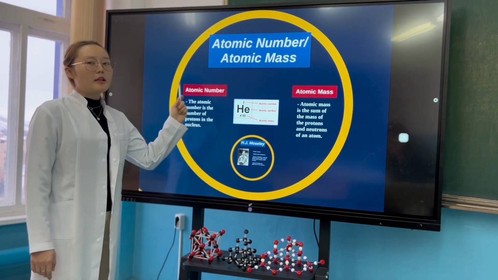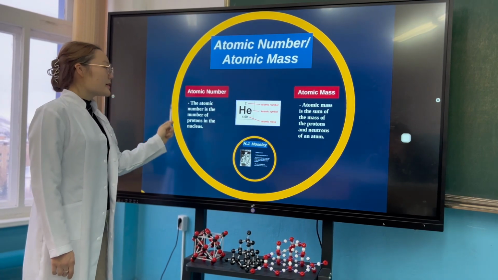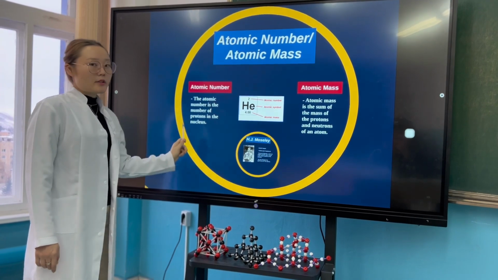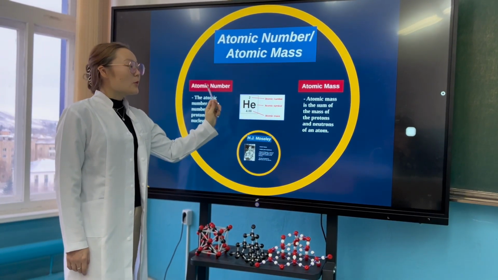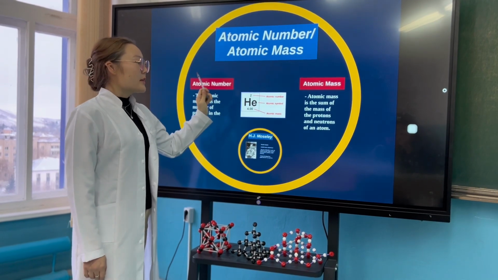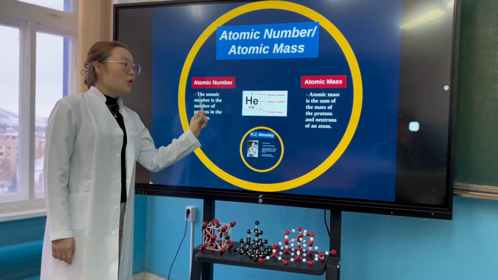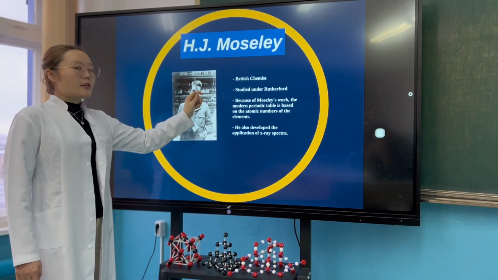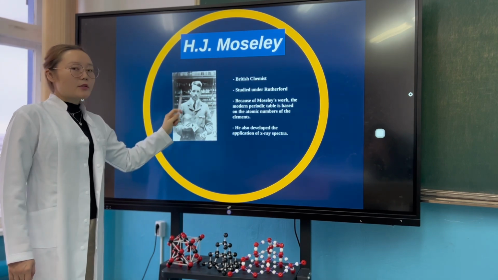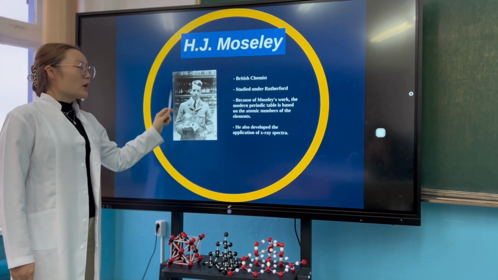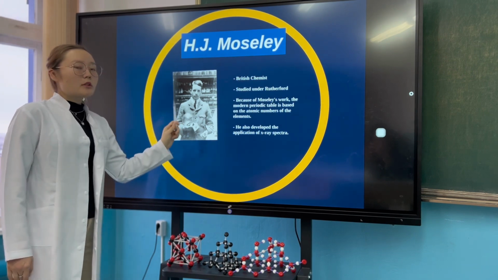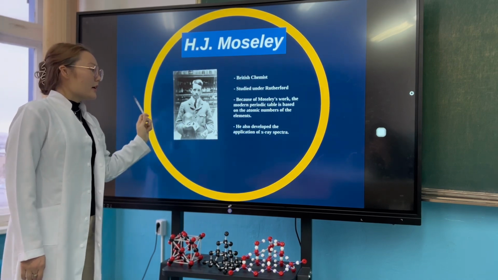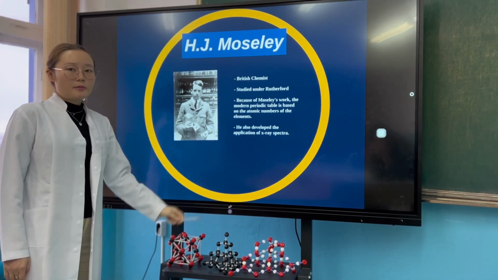Atomic number and atomic mass. The atomic number is the number of protons in the nucleus. Atomic mass is the sum of the masses of the protons and neutrons of an atom. Moseley was a British chemist who studied under Rutherford. Because of Moseley's work, the modern periodic table is based on the atomic numbers of the elements. He also developed the application of the X-ray spectrum.